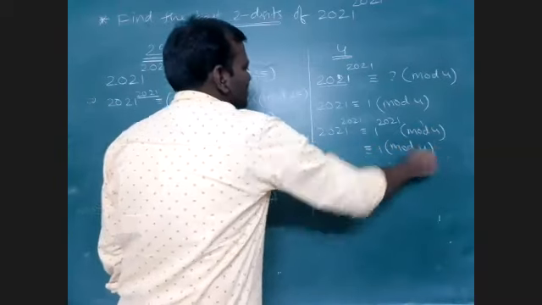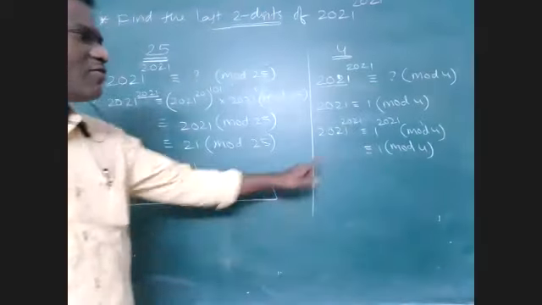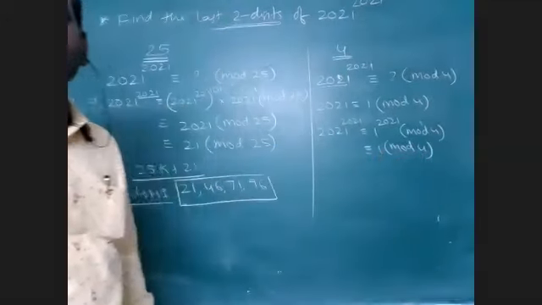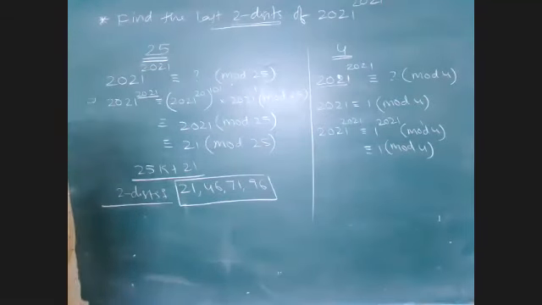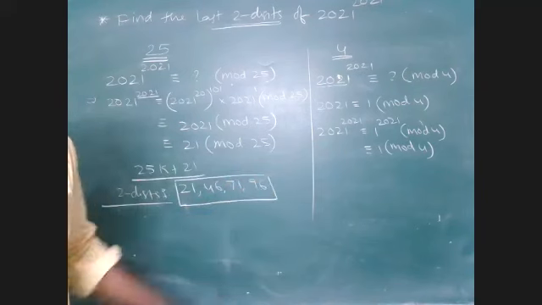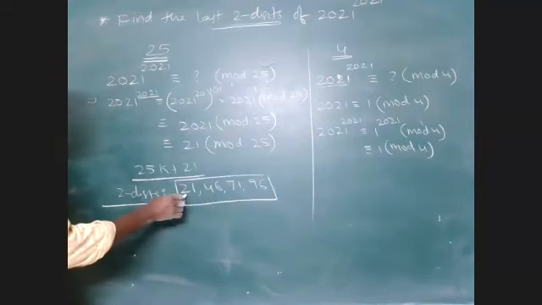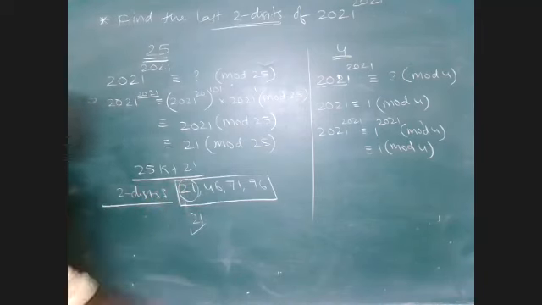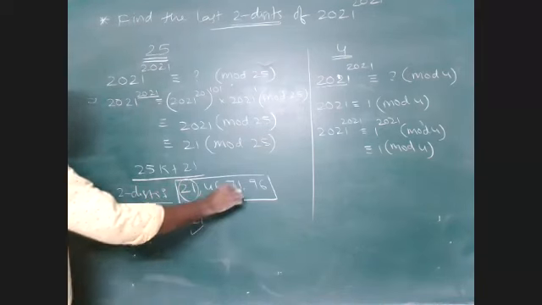So I want the number which, when divided by 4, leaves remainder 1. Out of these 4 numbers, which number satisfies that condition? When divided by 4, remainder is 1. So 21 is the one satisfying it. The remaining numbers won't satisfy that.